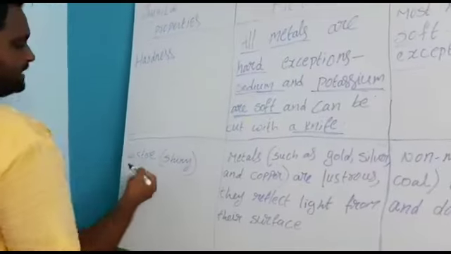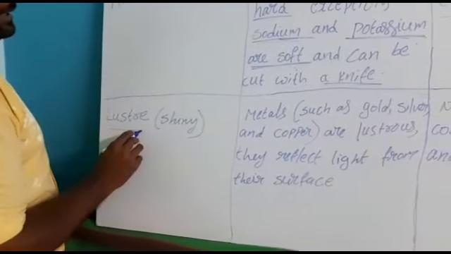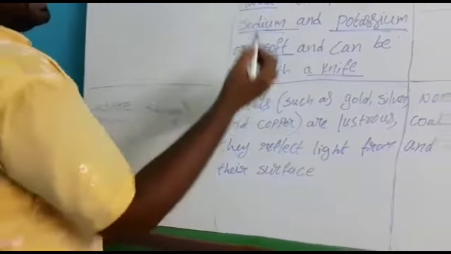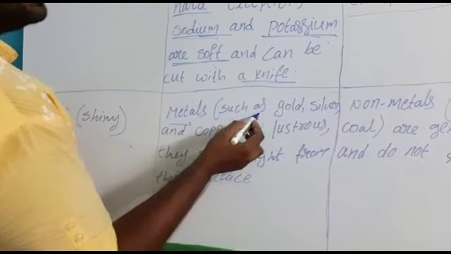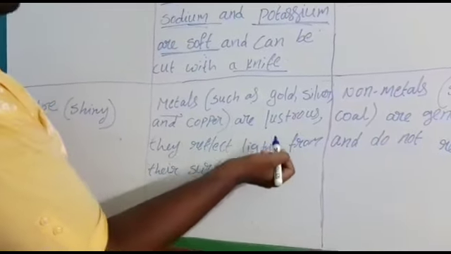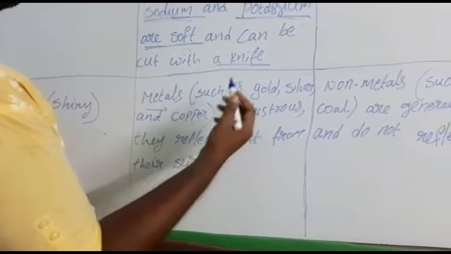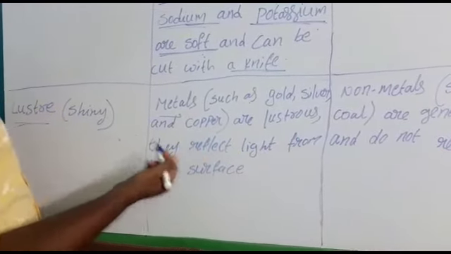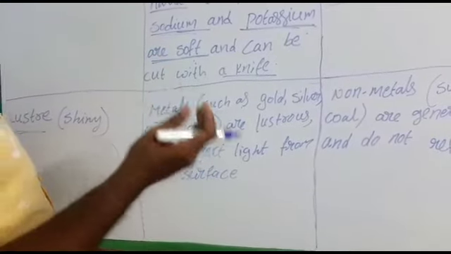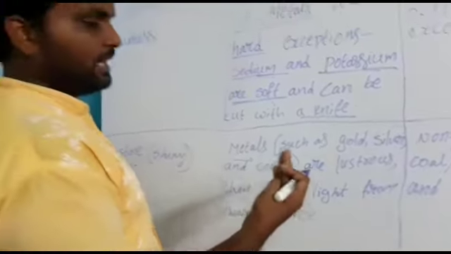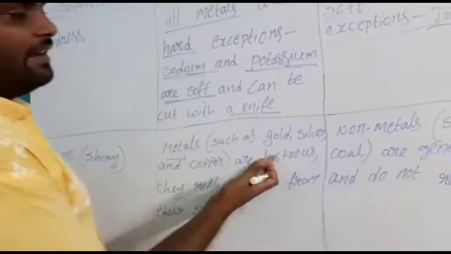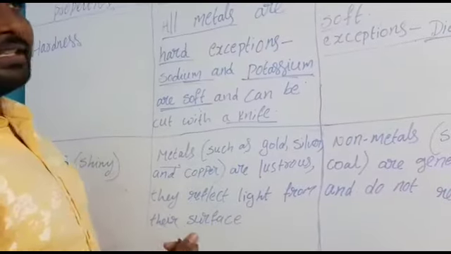Now we see another physical property, that is luster. Luster means shining. Metals such as gold, silver and copper have a lustrous nature. That means they have the shining property and they reflect light from their surface. So metals have a lustrous nature.